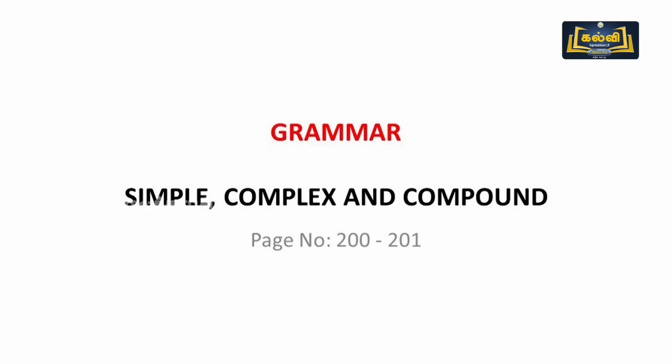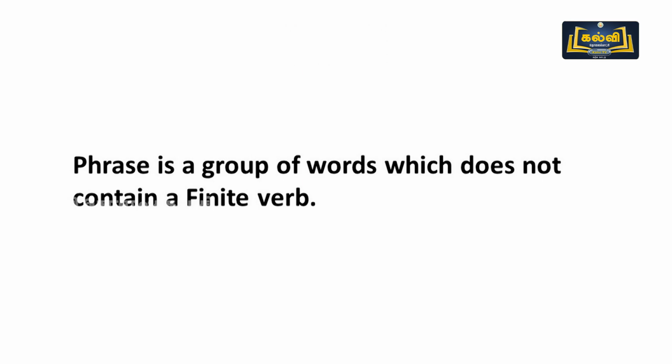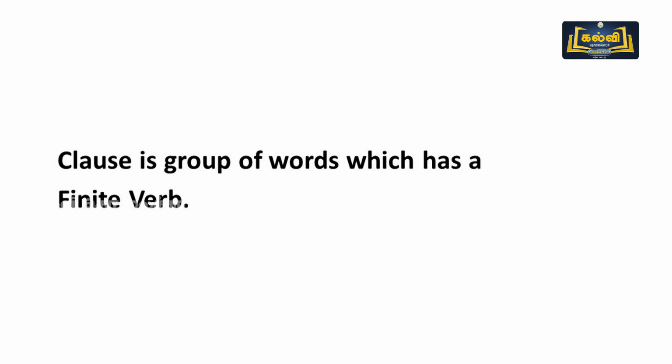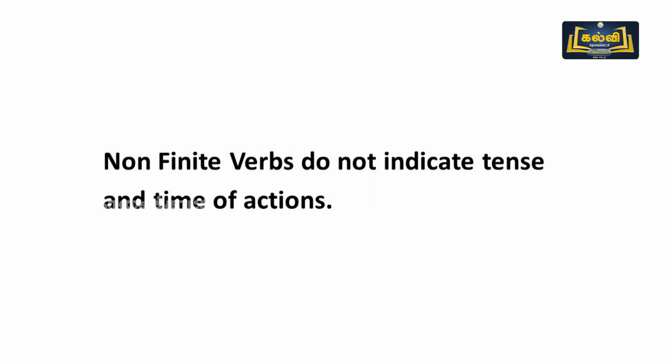Good day, students. Now we are going to see the grammar: simple, complex and compound. Let's recall gerunds, infinitives and participles, non-finite verbs. A phrase is a group of words which doesn't contain a finite verb. A clause is a group of words which has a finite verb. Finite verbs indicate the tense and time of actions. Non-finite verbs don't indicate tense and time of actions.